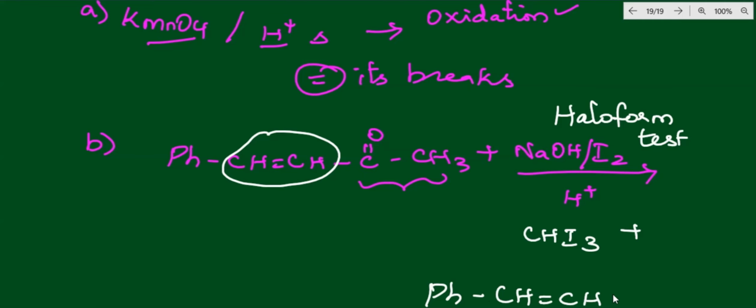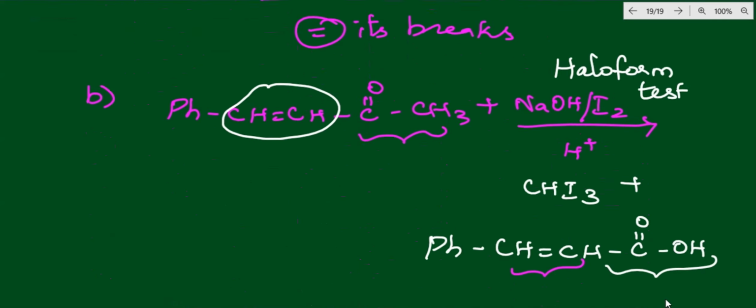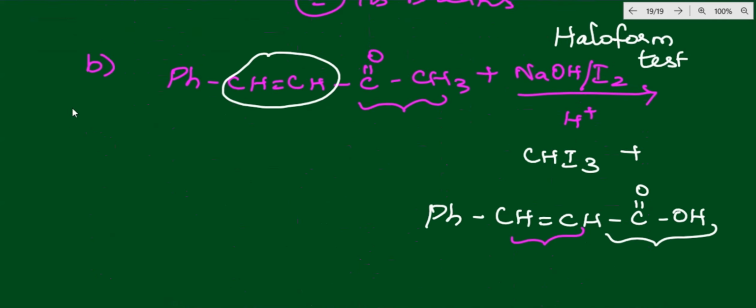The double bond is there, and C=O with OH, acidic in nature. So you are getting the product, and the double bond is there as it is. That is the product they mentioned, PhCH=CH-COOH. Yes, we got that product. So option B is the correct option.